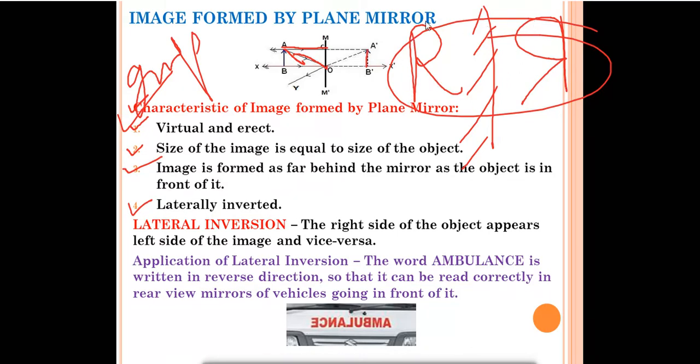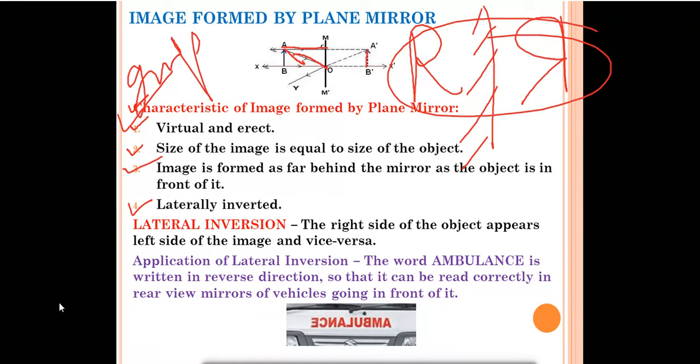Just now I told you that if R is placed near a mirror, it will look just opposite. The left side will become the right side and the right side will become the left side. That is called lateral inversion. What is the application of lateral inversion? You all have seen the ambulance. You have seen that on the ambulance it is written like this. In the reverse order they have written the word. In all ambulances you can see the word ambulance is written like this.